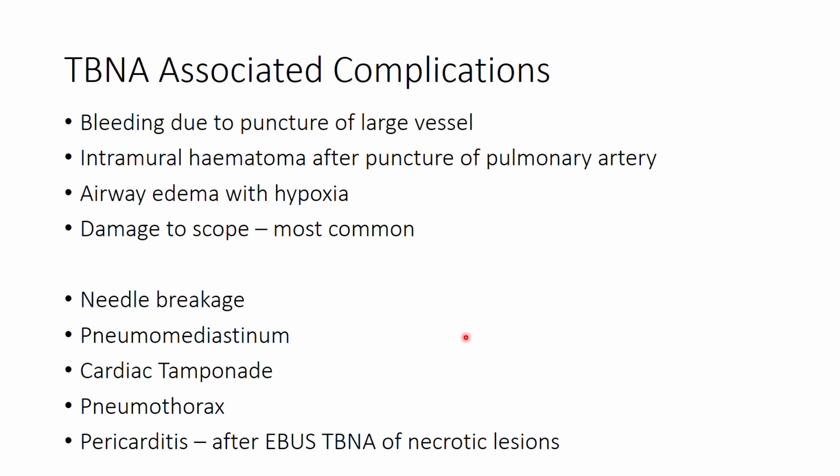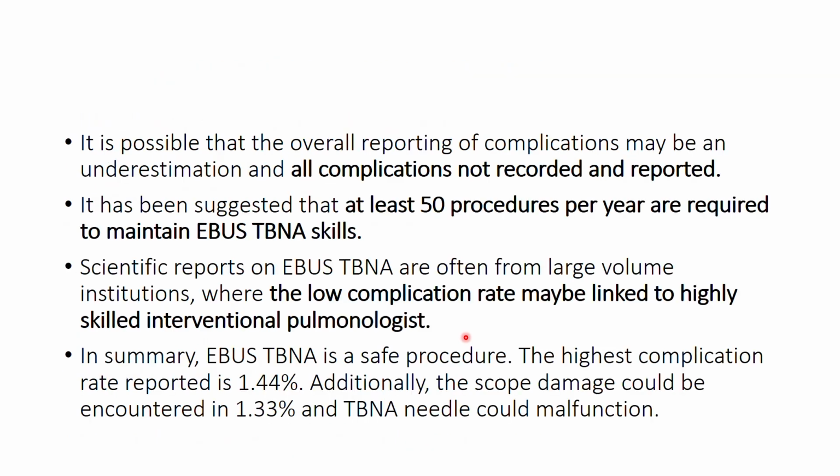These are the TBNA-associated complications we all know now: bleeding due to puncture of a large vessel, intramural hematoma, airway edema, damage to the scope, which is most common, needle breakage, pneumomediastinum, cardiac tamponade, pneumothorax, and pericarditis. So it is possible that the overall reporting of complications may be an underestimation, and not all complications are recorded and reported. It has been suggested that at least 50 procedures per year are required to maintain EBUS TBNA skills. Scientific reports on EBUS TBNA are often from large volume institutions, where the low complication rate may be linked to highly skilled interventional pulmonologists.